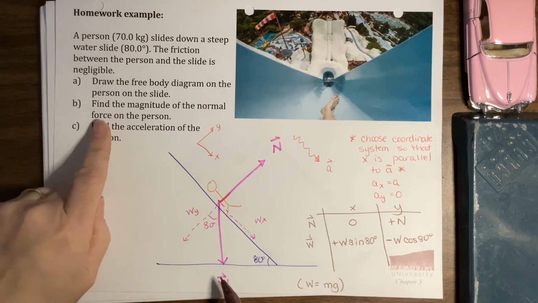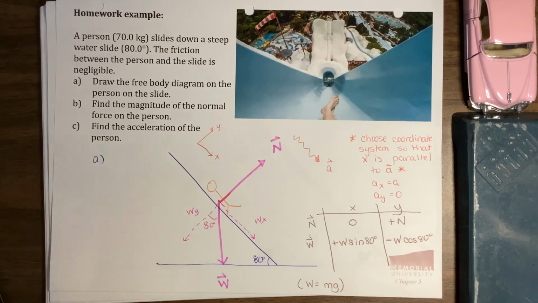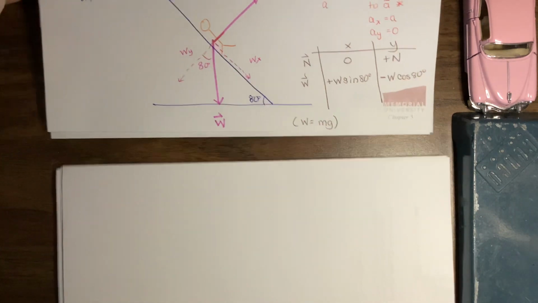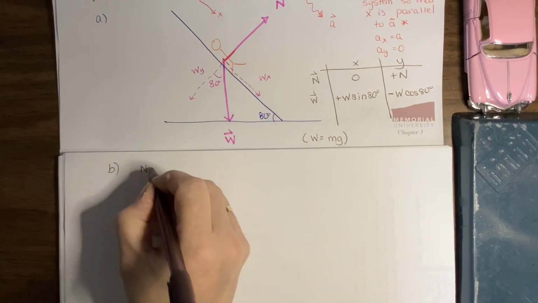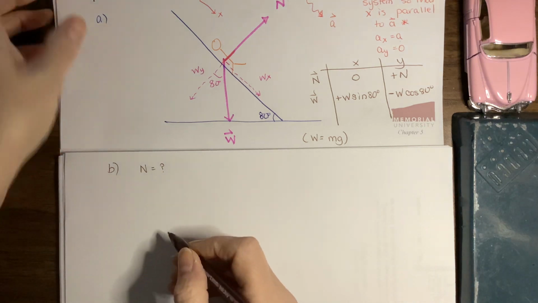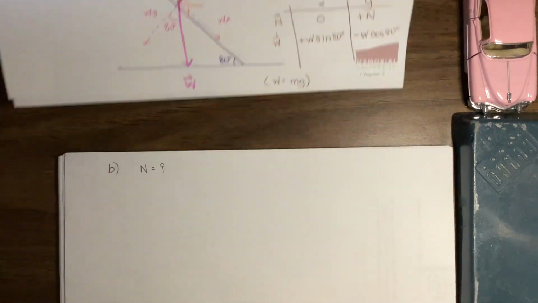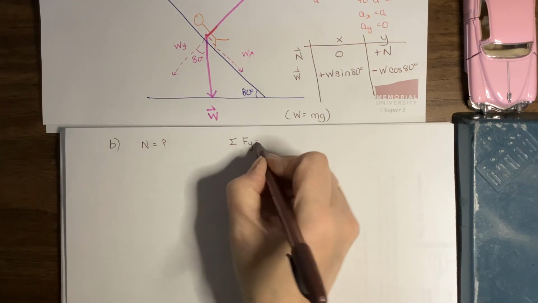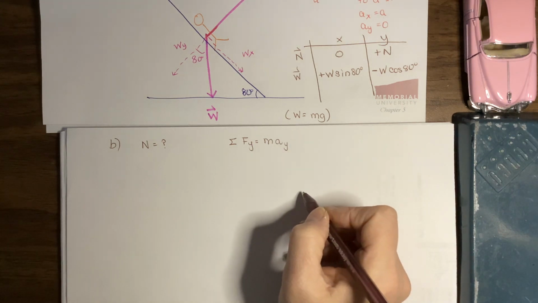We've done super. Part B, find the magnitude of the normal force. The normal force is in our y column. Let's do Newton's second law in the y direction. So part B, what is the magnitude of the normal force? Notice that it asks for the magnitude. That means we don't have to write it as a vector this time. So the sum of the forces in the y direction is the mass of the person times the acceleration of the person in the y direction.